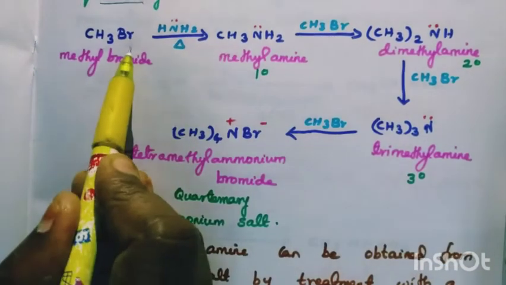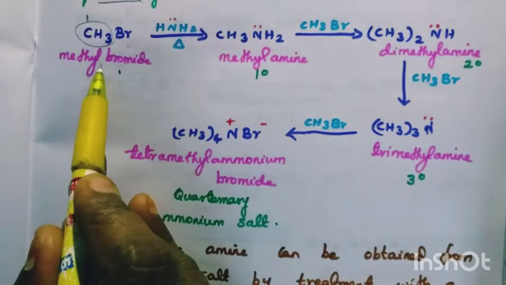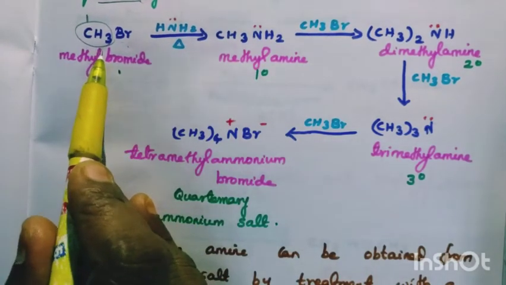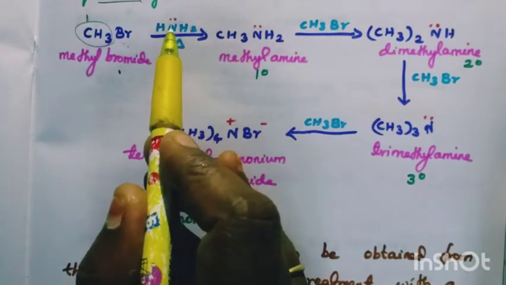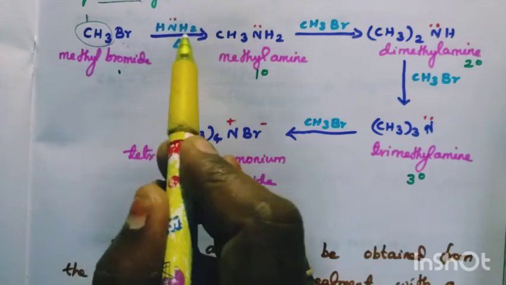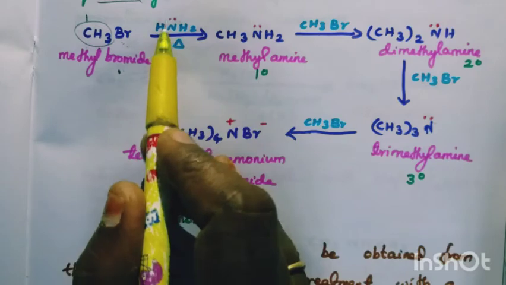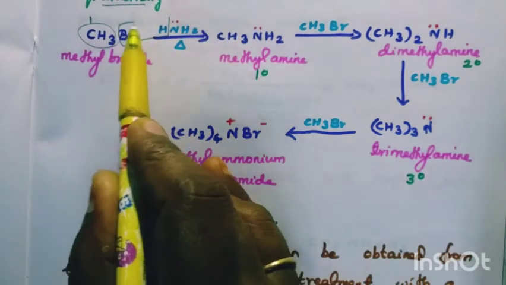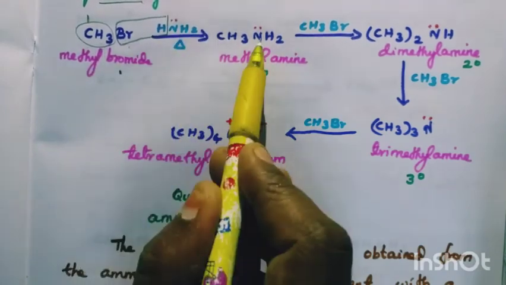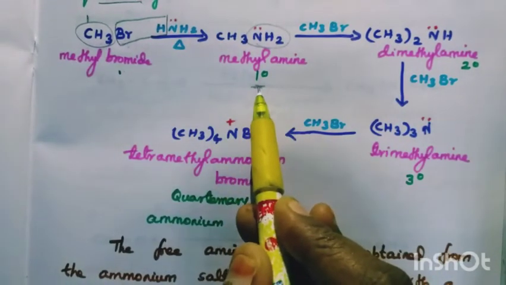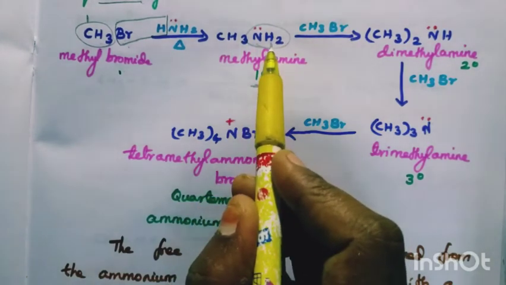This is the alkyl halide. What is this? Only one carbon is there, no? So CH3 means methyl, and Br is bromide. So methyl bromide with ammonia, NH3. On heating, our nitrogen carries the lone pair of electrons, no? So HBr goes out, and we get CH3NH2. NH2 represents a primary amine. So this is methylamine.